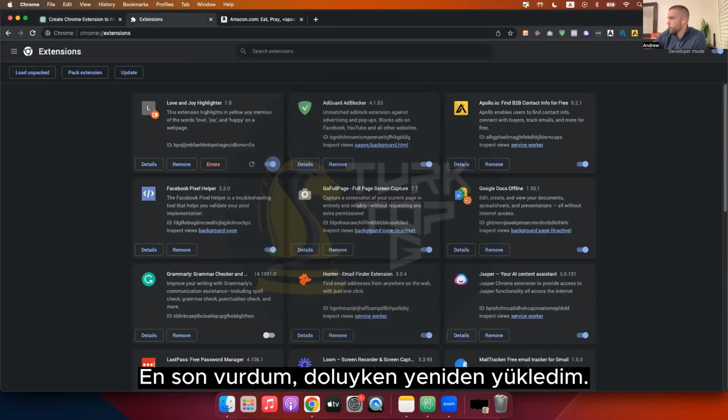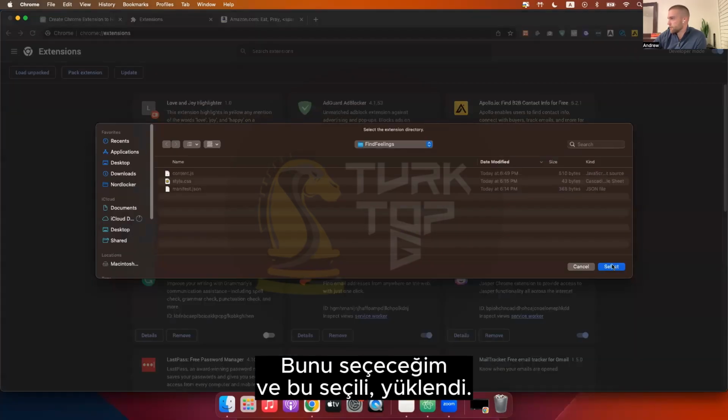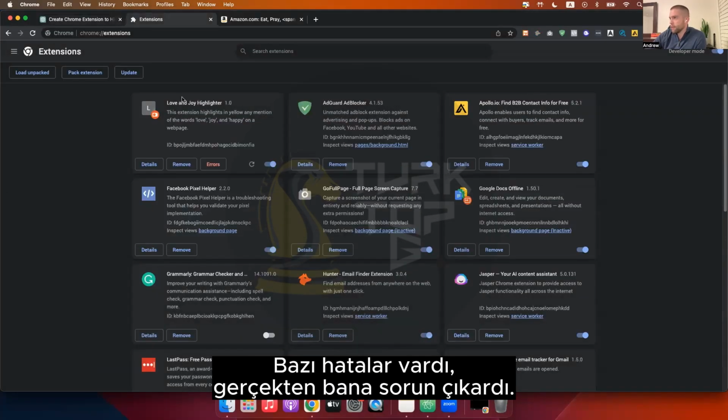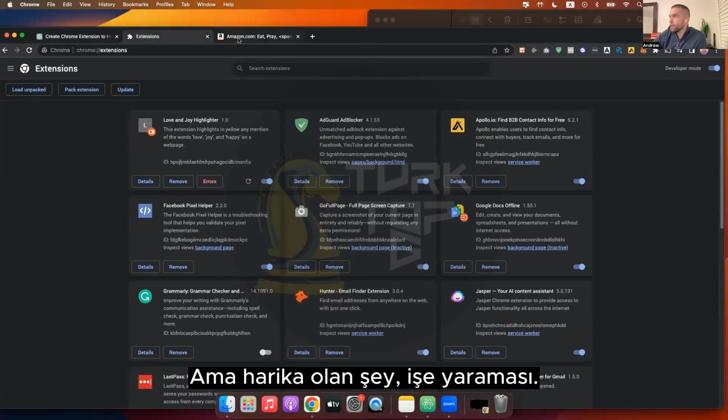You had to turn on developer mode. I hit load unpacked. So I'm going to select this and that. Hit select, uploaded. It had some error. I don't think the error really caused any problems. But the cool thing is it works.